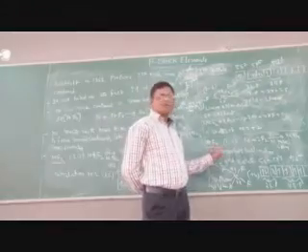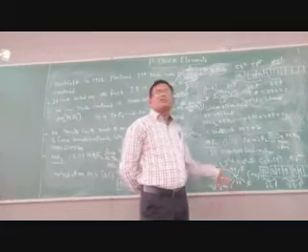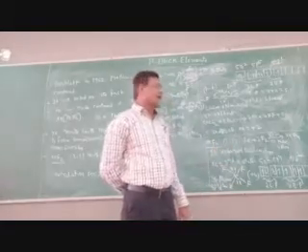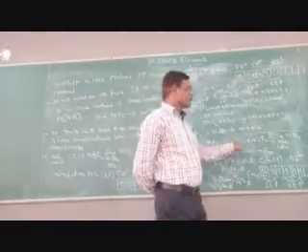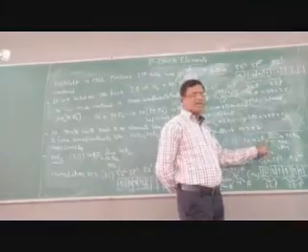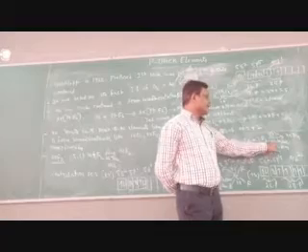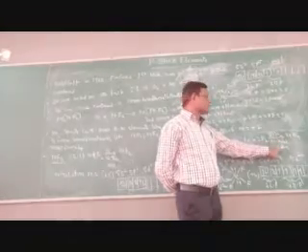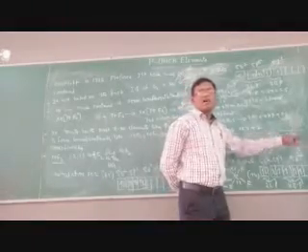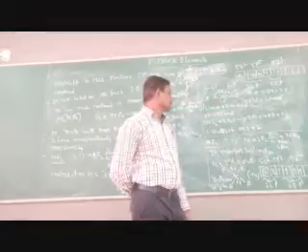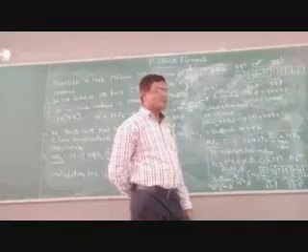Next compound, XeF4, xenon tetrafluoride. It is prepared from a 1:5 ratio mixture of xenon and fluorine, again passed into a nickel tube at 6 atmospheres pressure and 873 Celsius temperature to form xenon tetrafluoride. That is the preparation of xenon tetrafluoride.